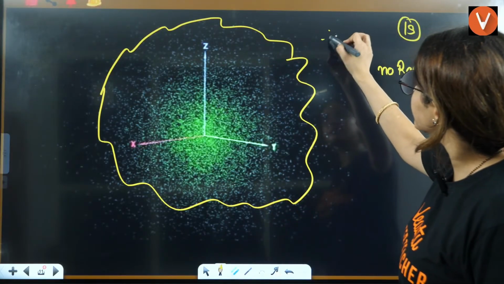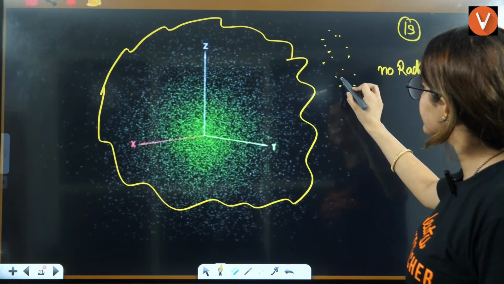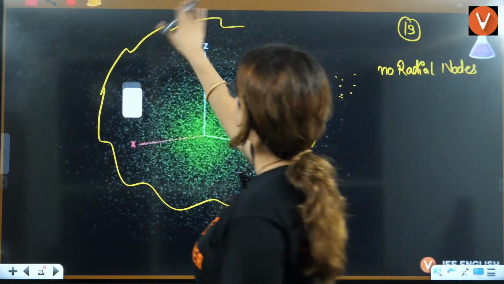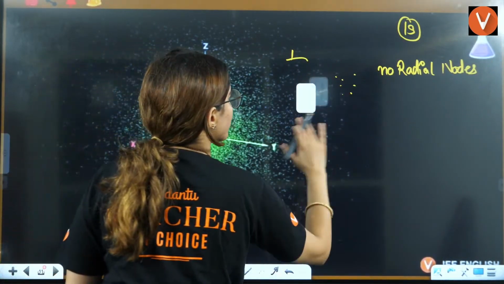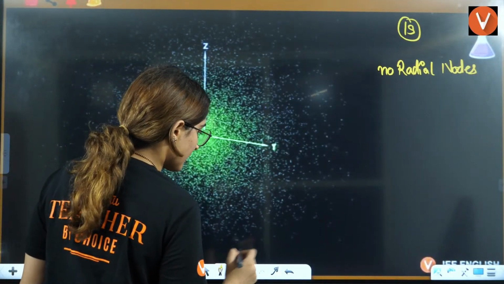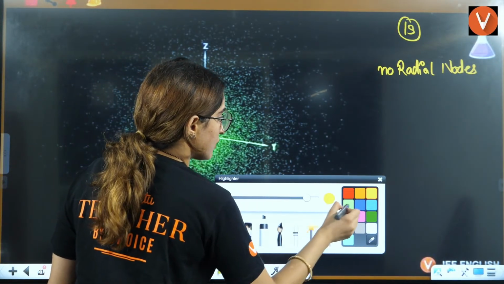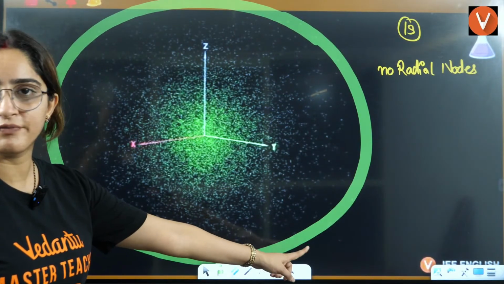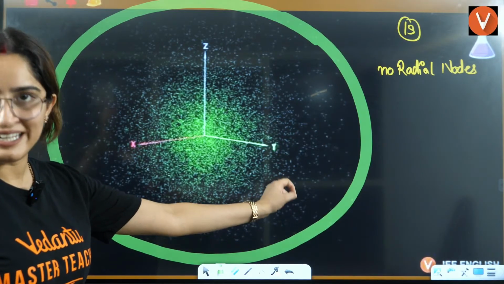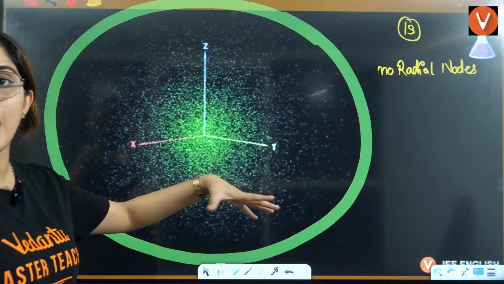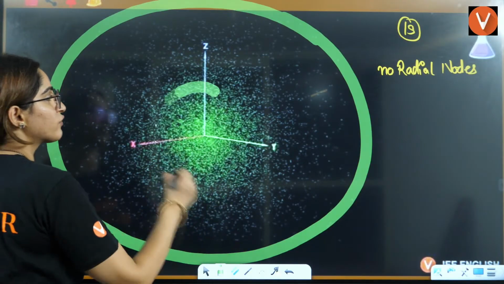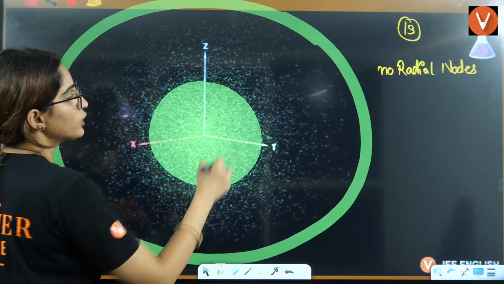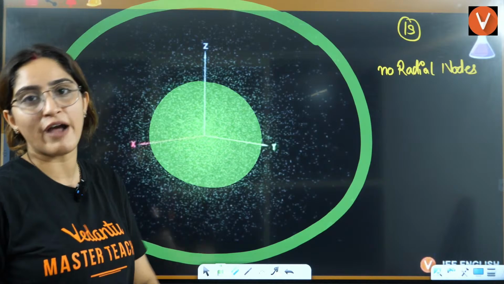If it is increasing again here, then I would have said that this is a node. So the main thing is that if I want to consider this as a node, I need to have electrons here, and I need to have another radius where the electrons start again. Here there will be electrons, then it will stop and there will be no electrons, then again you will see some electrons. That is defined as a radial node.